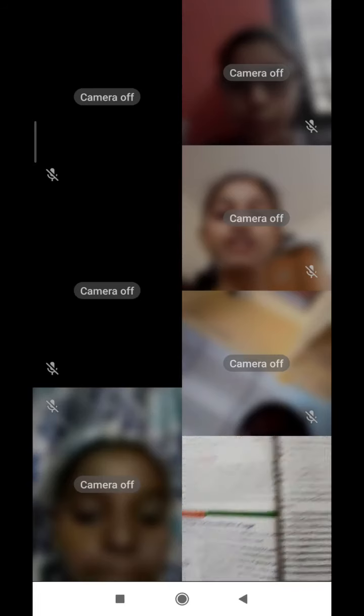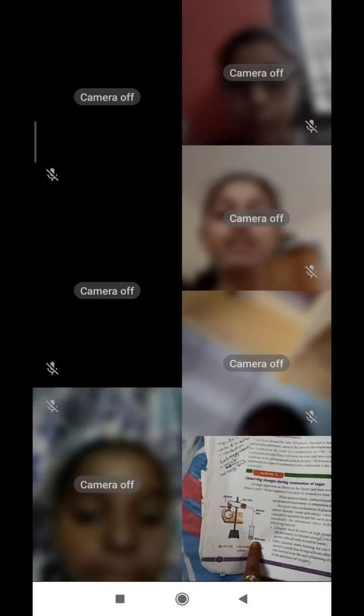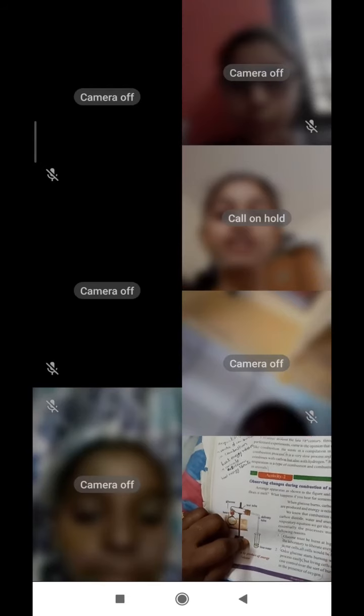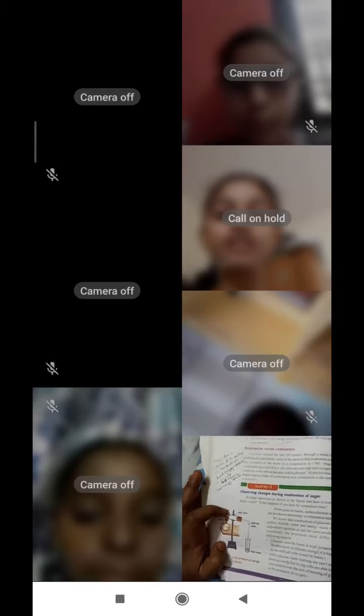So what is the comparison here? In both the cases carbon dioxide releases. This one also, notes I have given, I think you are having, I don't know. Observing changes during combustion of sugar: we can observe that carbon dioxide releases by checking with lime water. We can conclude that lime water will become milky white. By combustion of sugar some gas will release, and if we check that gas with the help of lime water, that will become milky white. Then we can conclude that by combustion of sugar carbon dioxide will release.